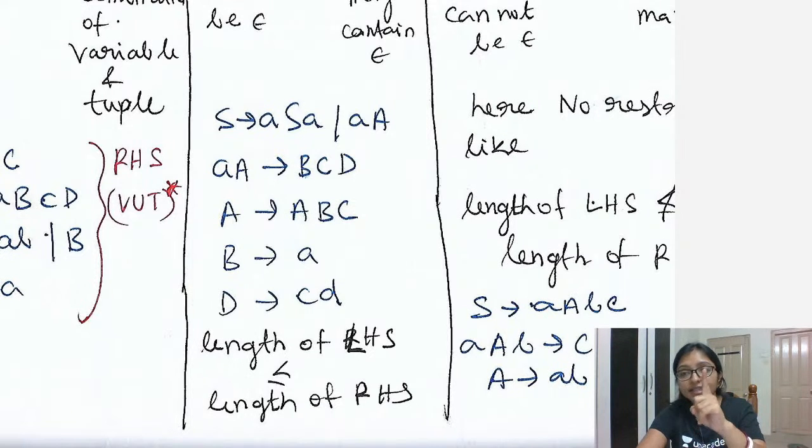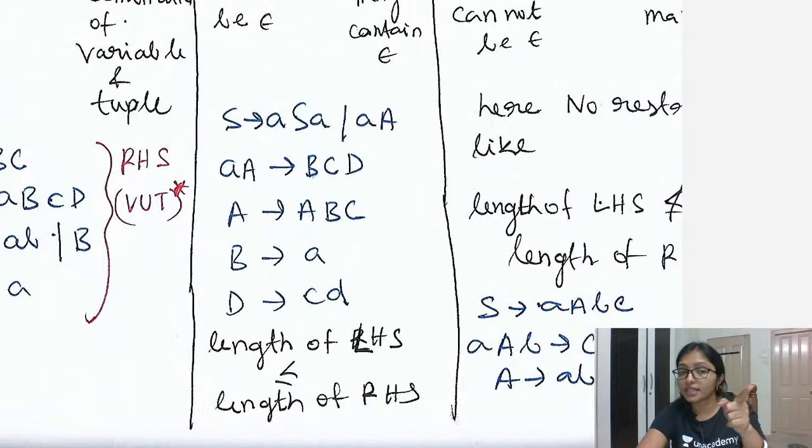One restriction is there here. What is the restriction? The length of the left hand side is less than or equal to the length of the right hand side. Whatever length is there, if the left hand side has 2 letters, then the right hand side cannot be 1 letter. Either the right hand side will have 2 letters or 3 letters. That is the only restriction.